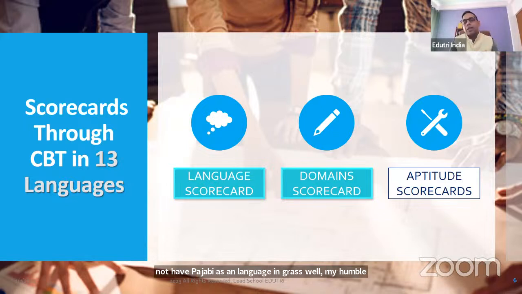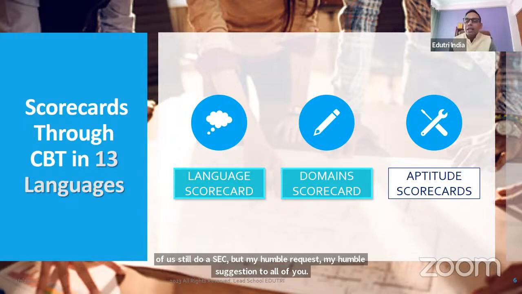Do not take that subject as a language, because there are universities like Delhi University which, even if you get 100 out of 100 in Punjabi and do not have Punjabi in class 12, will not accept that score. Many universities do accept, but my humble suggestion to all of you is to take the language which you have in class 12.